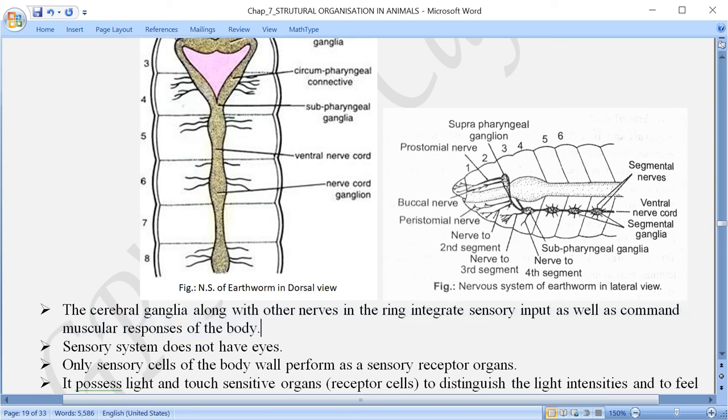First of all, the cerebral ganglia along with other nerves together integrate the sensory reception, meaning whatever sensation is there, according to that they have to give a response, and that response is given by the muscle. This first has to be sent as an impulse, a signal from the nervous system. And the nervous system here means the cerebral ganglia and the nerves which are present in the nerve ring.